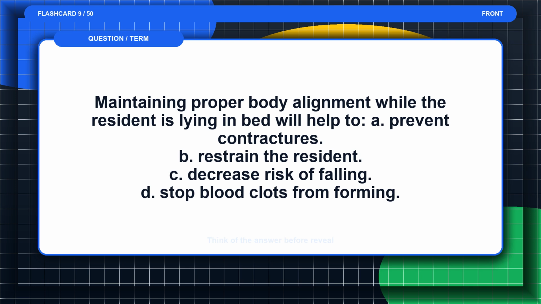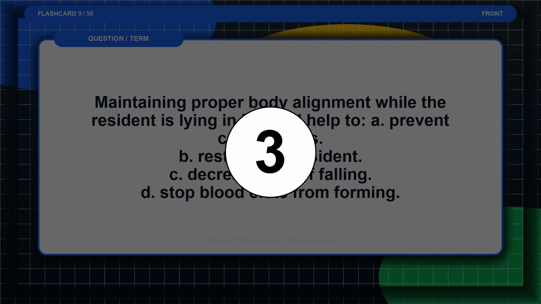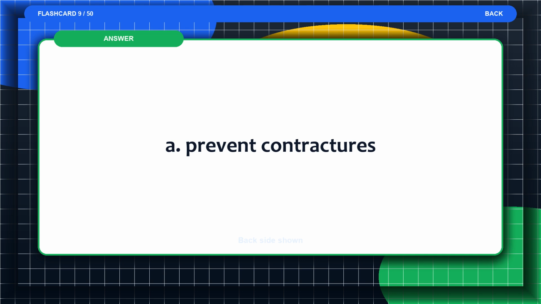Flashcard 9. Maintaining proper body alignment while the resident is lying in bed will help to A. Prevent contractures. B. Restrain the resident. C. Decrease risk of fall. And D. Stop blood clots from forming. Think of the answer before the reveal. The answer is A. Prevent contractures.